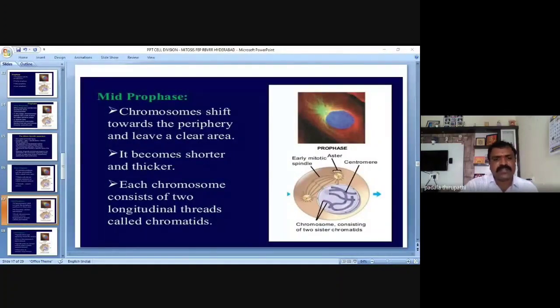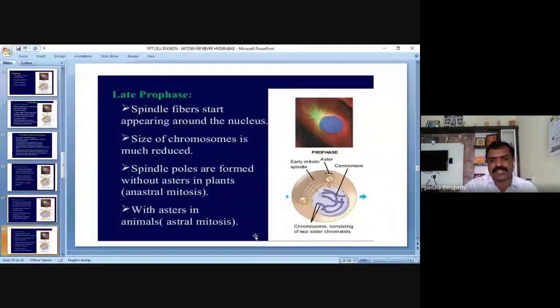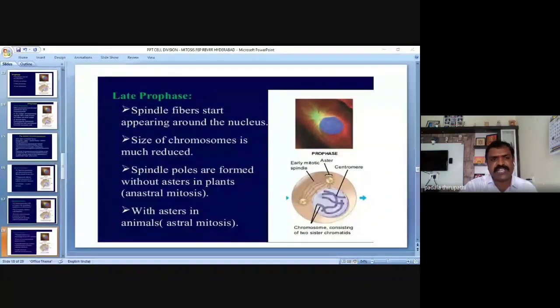Then the third subphase of prophase, late prophase. Very, very important, my dear friends. Late prophase is the reverse of telophase. Listen carefully: in late prophase, spindle fibers start appearing around the nucleus.